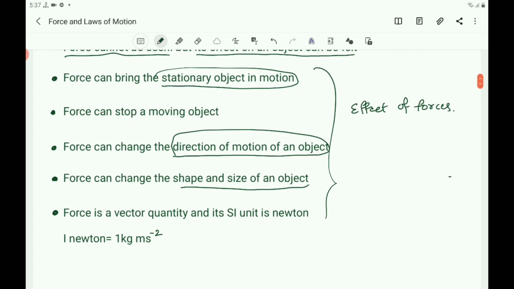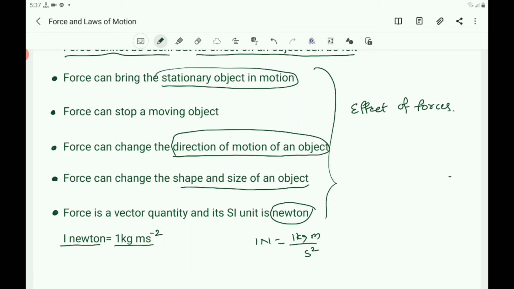And what is the SI unit of force? The SI unit of force is Newton, and 1 Newton equals 1 kg m s to the power of -2, or you can write 1 N equals 1 kg m per s squared. That is the SI unit of force.